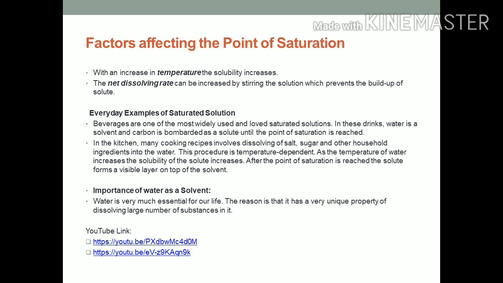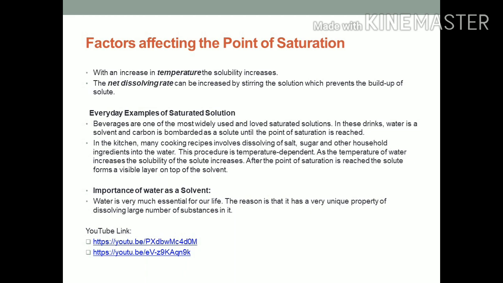Now we will discuss importance of water as a solvent. Water is very much essential for our life. The reason is that it has a very unique property of dissolving a large number of substances in it. It acts as a universal solvent, meaning it can dissolve a number of substances in it. It also helps in digestion.